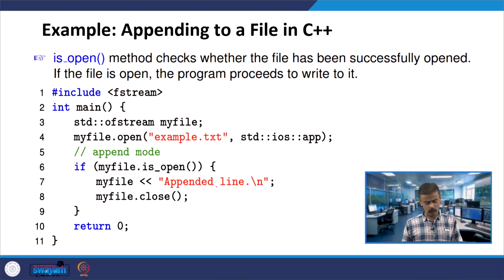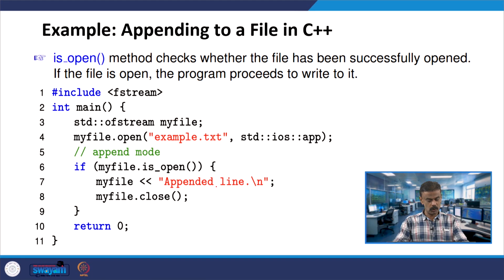Assume that you have a text file, let us say example.txt, and from there we are going to append. Assume that there are 3 or 4 lines, and then here we are appending one line, the appended line. Let us see how it works.